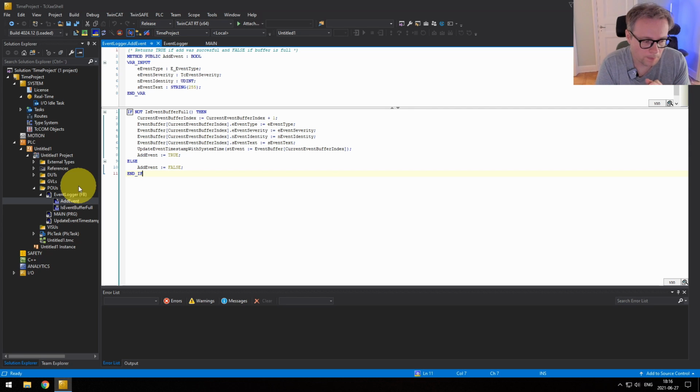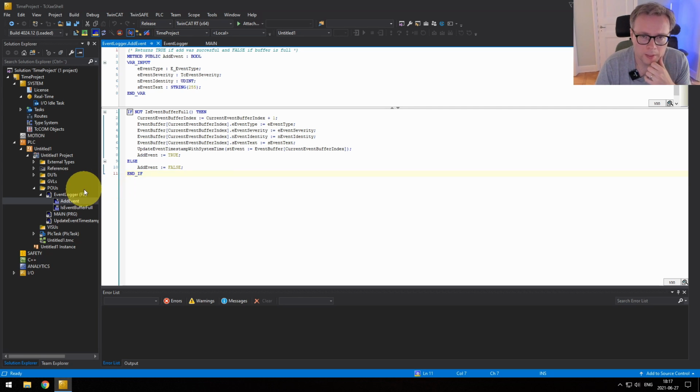So if you want to store in a file in XML format, we might have a function block that we call XML file storage logger. And if you want to store in JSON format, we might have one that's called JSON file logger or whatever. And if you want to have a database, we can have a database logger. The important thing is we will at some point, of course, need these concrete, not classes, but function blocks that implement a certain behavior. But the event logger doesn't need to know how all of these particular implementations are going to look. It just needs to know, hey, I have an event here and I want you to store it.